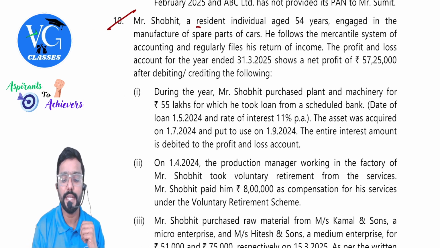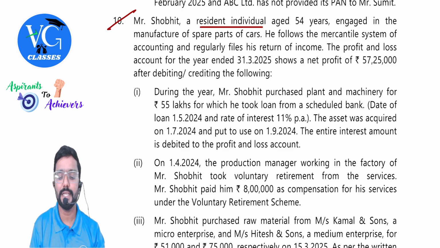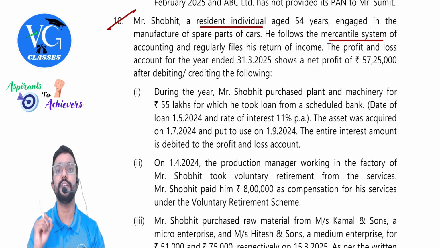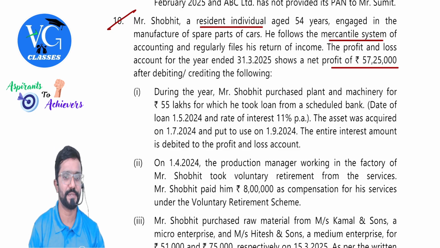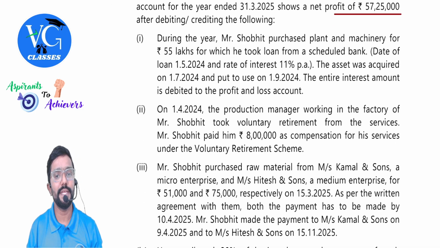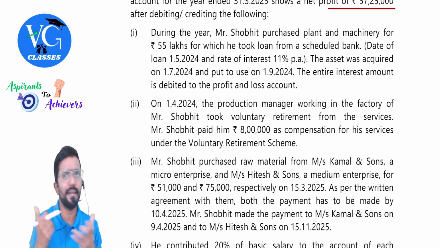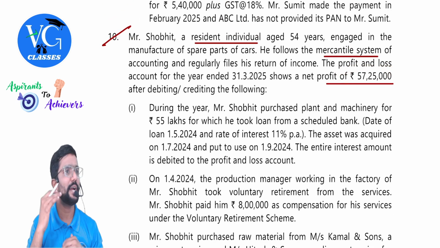Mr. Shobit, a resident individual, age 54 years, age will not matter, engaged in manufacture of spare parts of cars. He follows the mercantile system of accounting and regularly files his return of income. Very good, Shobit. The profit and loss account for the year ended 31st March 2025 shows a net profit of 57,25,000, which we will take as a base, after debiting or crediting the following. During the year, Mr. Shobit, means the following items are either debited or credited. So what should we do? We need to take this as a base to compute the income under PGBP and make necessary adjustments.